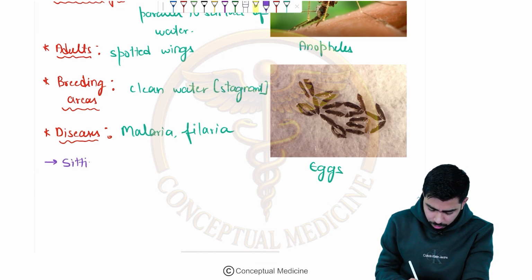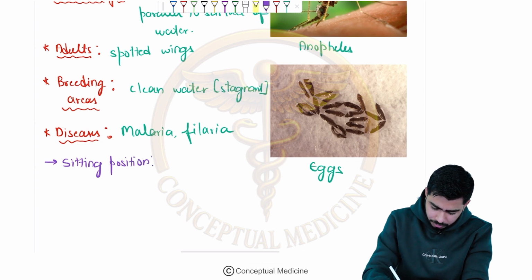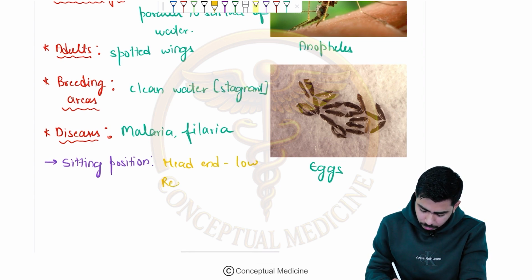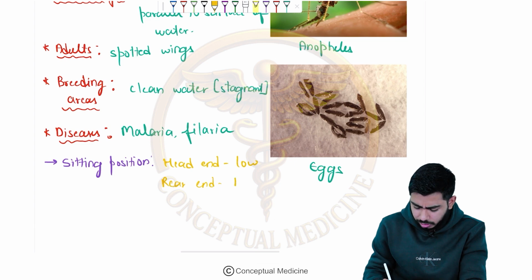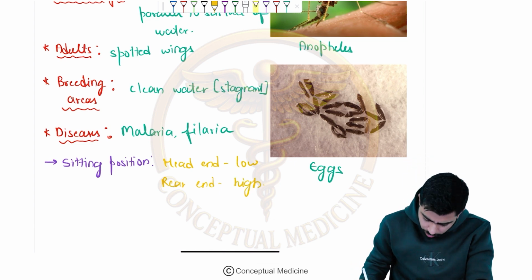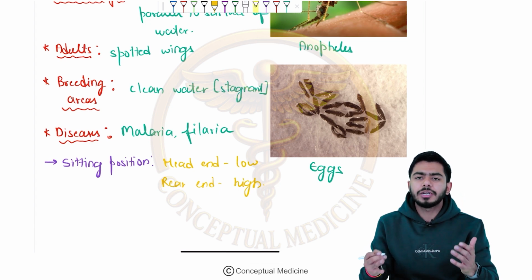The sitting position of this mosquito will be very simple to understand. The head will be low, and the rear end of the mosquito will be high. We have talked about that already, so nothing new there. Now we shall move on to the next species of mosquito.